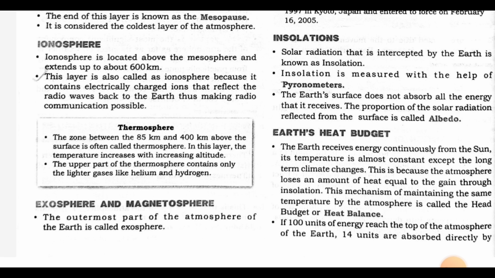Earth's heat budget. The Earth receives energy continuously from the sun. Its temperature is almost constant except for long-term climate changes. This is because the atmosphere loses an amount of heat equal to the gain through insolation. This mechanism of maintaining the same temperature by the atmosphere is called the heat budget or heat balance.